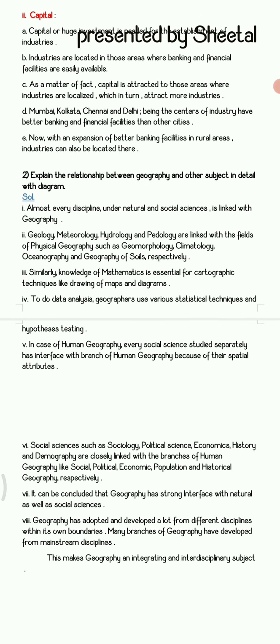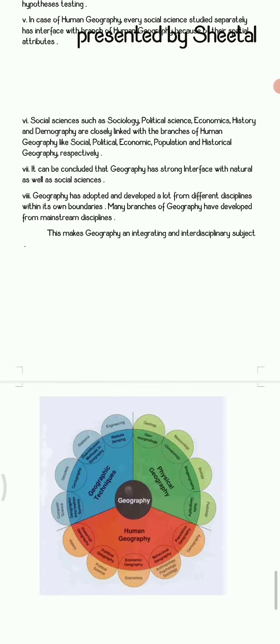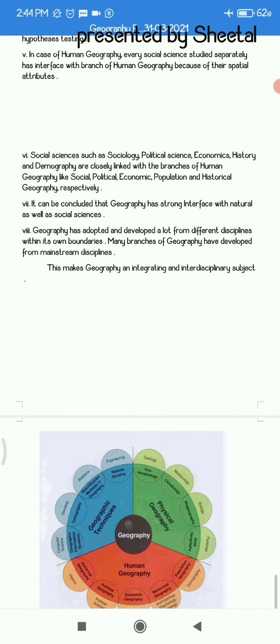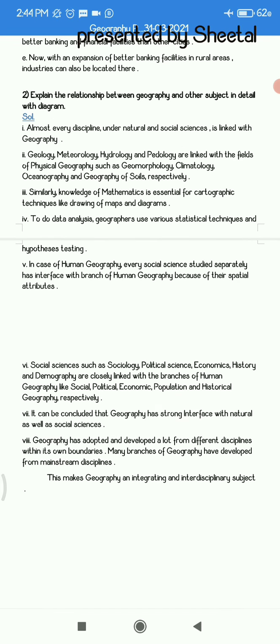Next is question number 2. Explain the relationship between geography and other subjects in detail with a diagram. This is the diagram which is given in your textbook. This diagram is mandatory for this answer, and you also need to explain the different sectors and how the other subjects are related to geography in detail, because it carries a total of 8 marks. If you draw a good diagram, definitely you will get the benefit of it. You will not lose many marks.